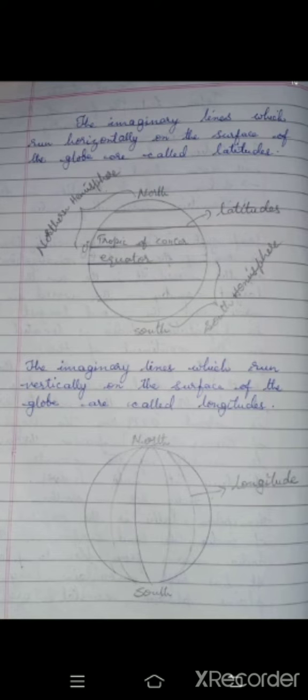The imaginary lines which run horizontally on the surface of the globe are called latitudes. India's mainland extends from 8 degrees 4 minutes north to 37 degrees 6 minutes north latitude, which is known as its latitudinal extent.